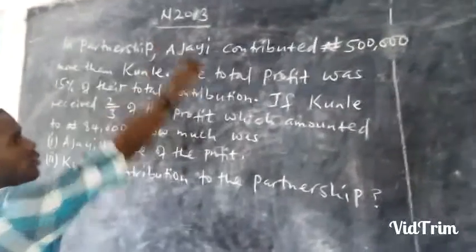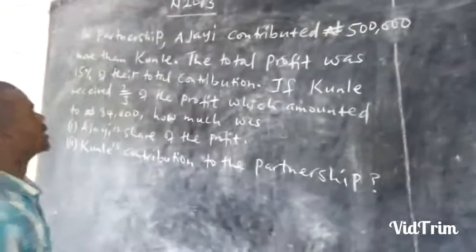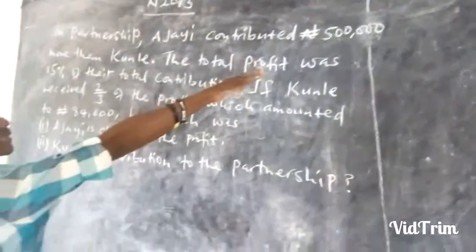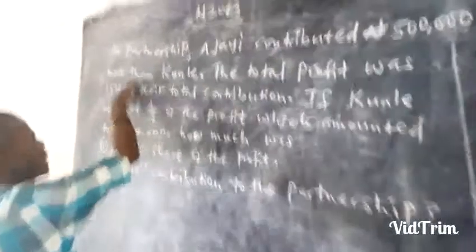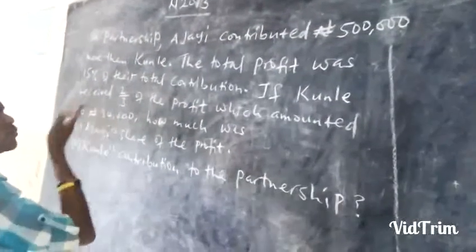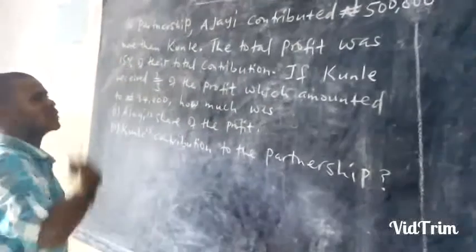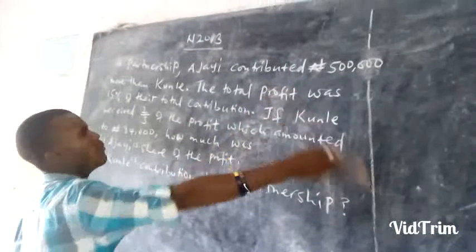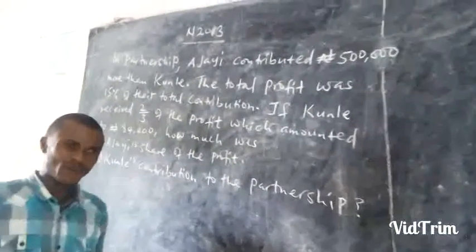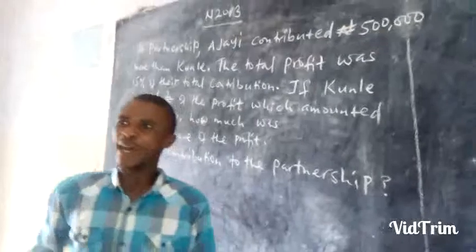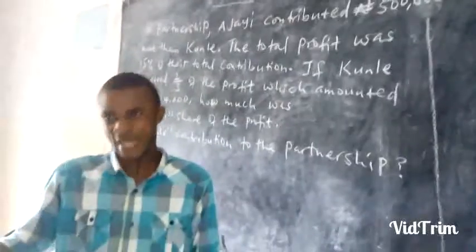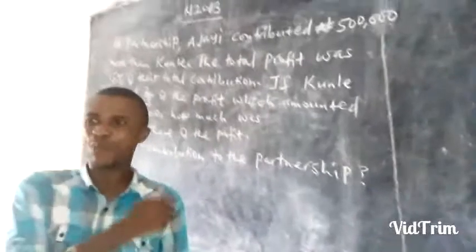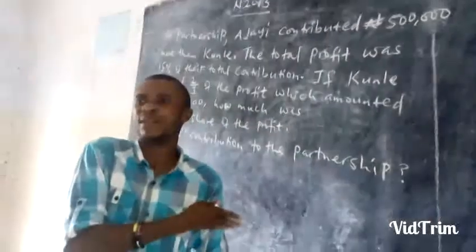Question was a private house question in 2013. The question says, in a partnership, Ajayi contributed 500,000 naira more than Kuli. So whatever amount Kuli is contributing, Ajayi is contributing 500,000 naira more than that amount. That is the analysis they are bringing, or the points they are trying to put into the partnership agreement.